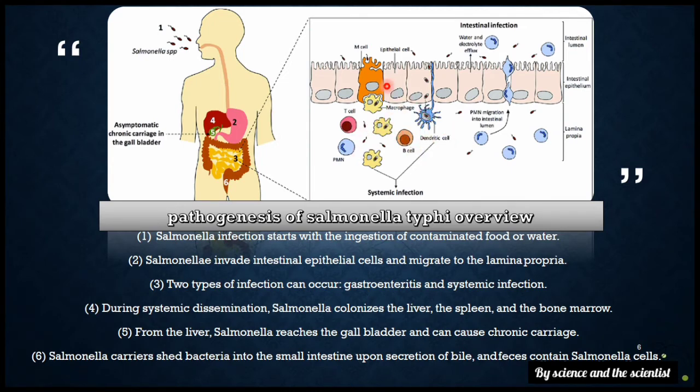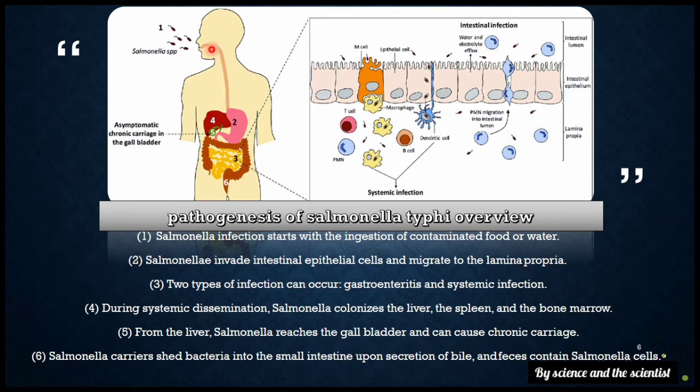And here it's shown how the infection develops. According to this picture I've written a few steps. Salmonella infection starts with the ingestion of contaminated food or water. Salmonella invades intestinal epithelial cells and migrates to the lamina propria.